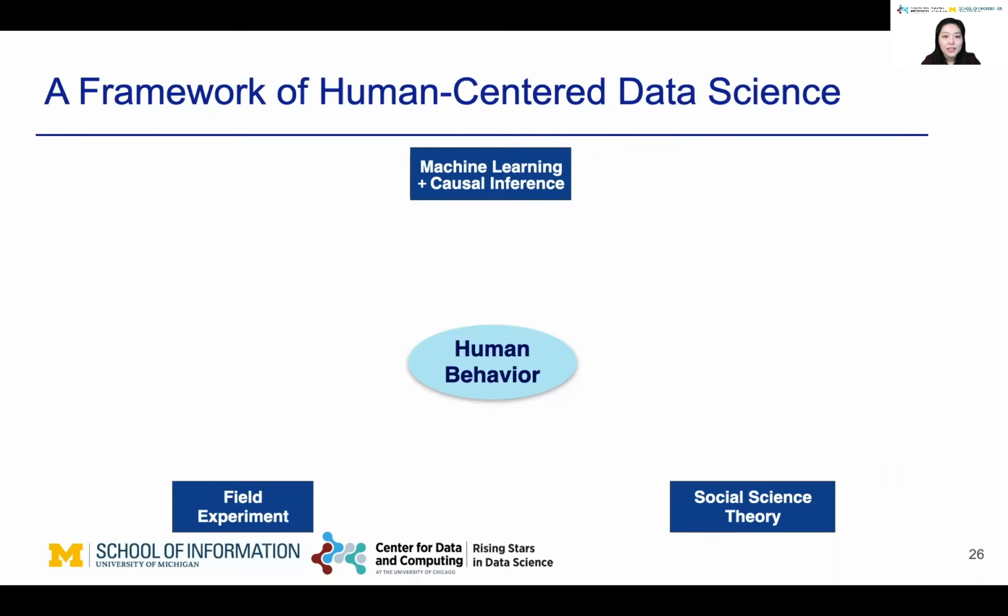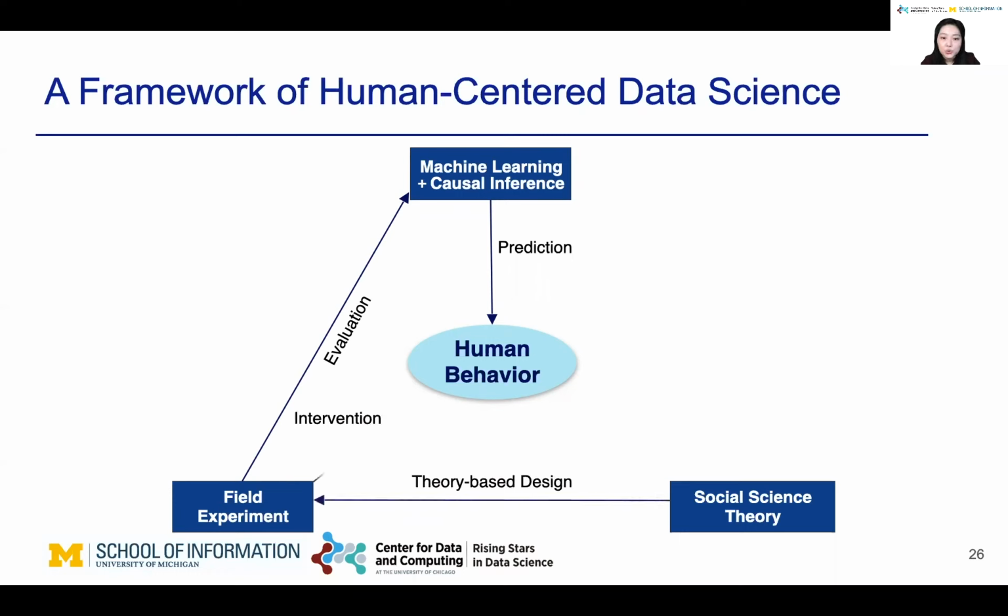Taken together, in the first study, we show that we can promote worker performance by predicting human behavior. We also discussed that field trials can be deployed to examine the effectiveness of machine learning models. In study 2, we show that we can leverage social science theory to design new interventions and use field experiment to test whether the intervention is effective.